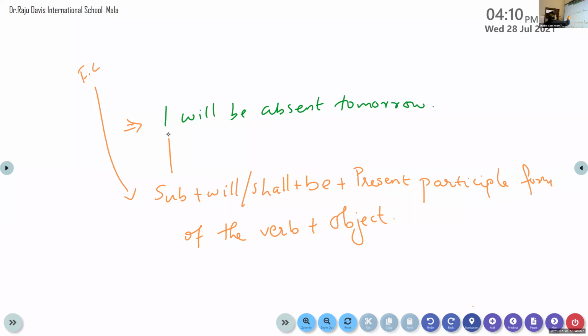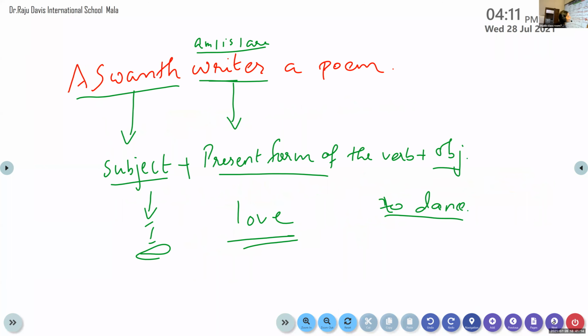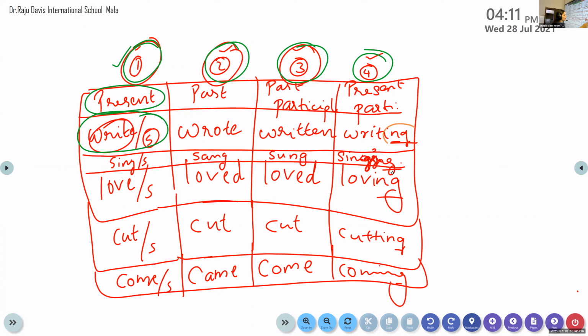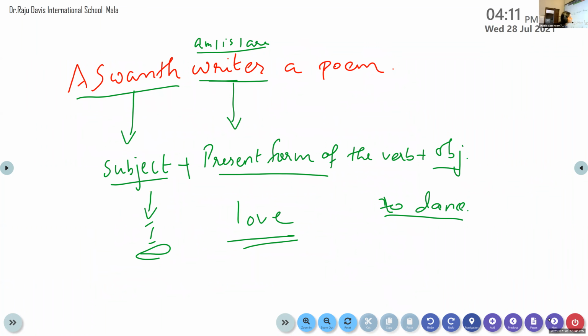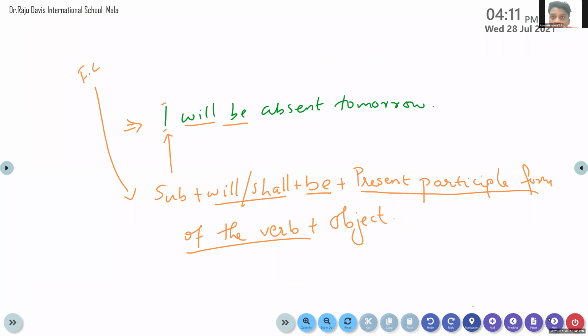You said subject, okay, it is here. I is the subject of your sentence. You said will or shall, okay, you have used will. You said be, okay, it is here. What about the present participle form of the verb? Remember, a present participle form is always ending in ing: loving, cutting, coming, singing. Where is the present participle form used in your sentence, Ashram? I think the present participle form is absent here. You said you will be absent tomorrow, but in the sentence, the present participle form is not present.